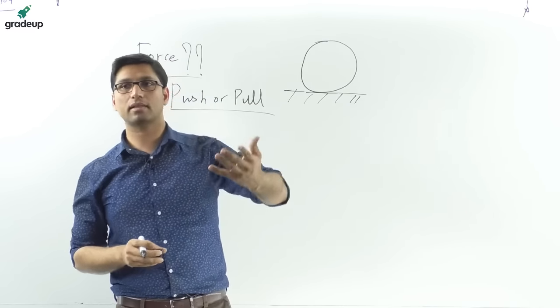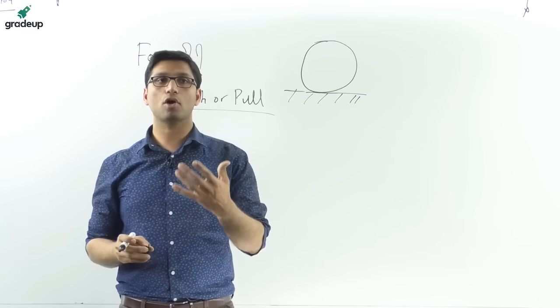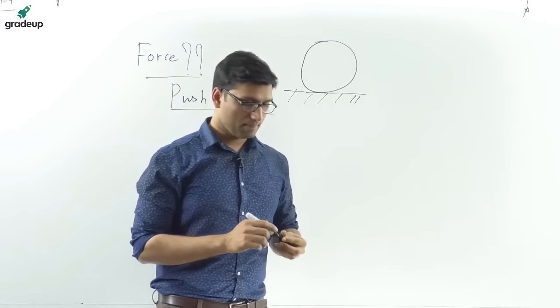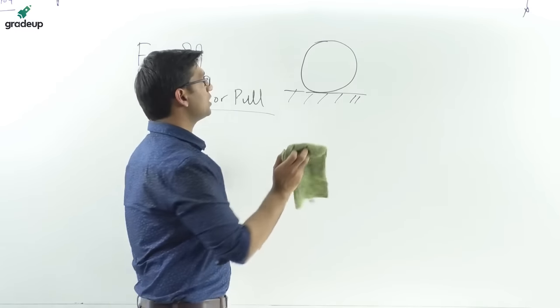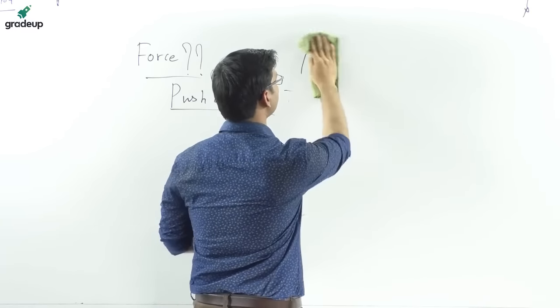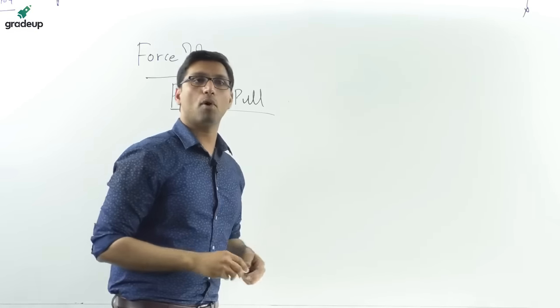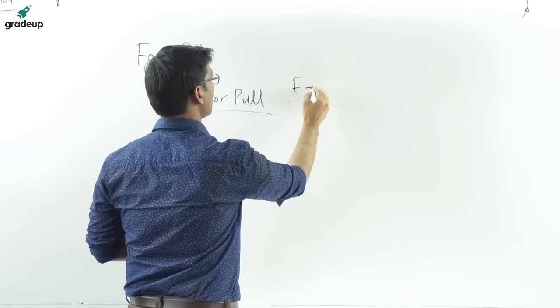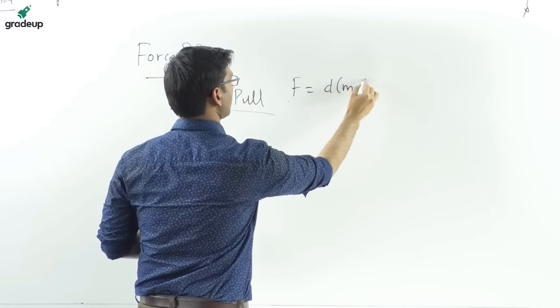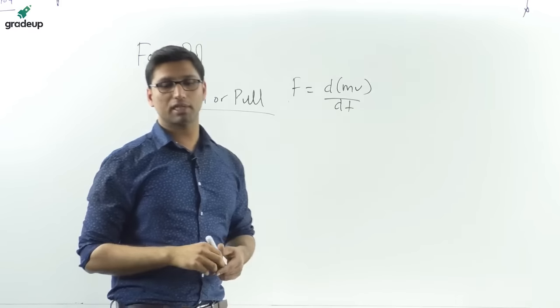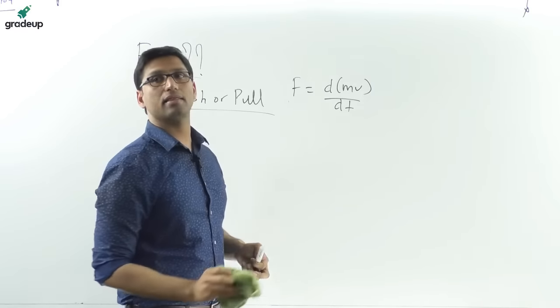And in the next lecture, when I will be covering the different laws of motion, then I will tell you about force. Okay. But for now, you should understand that Newton's second law of motion gave the definition of force, that is, it is equal to the rate of change of momentum, that is F is equal to d(mv)/dt. That is given by Newton's second law of motion, which we are going to study in the next lecture.